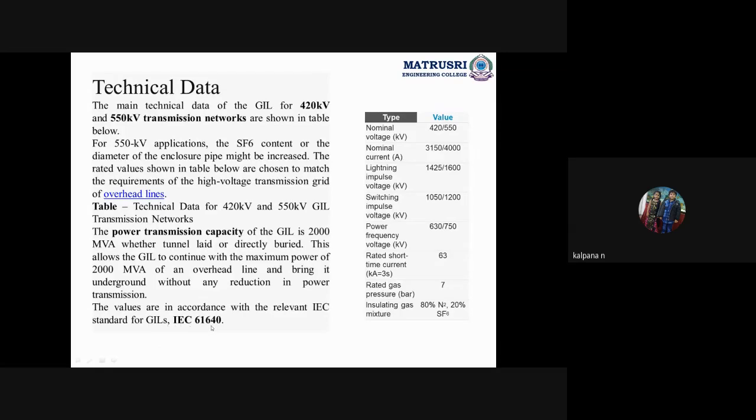In order to construct any equipment or any installation, overhead line, substation, transmission or distribution, we should go according to the IEC rules. So according to IEC 61646 we should maintain these ratings. Okay, this is a very, very important rule. We have the last point on GIL. According to this rule we are maintaining this data in order to construct the 420 by 550 GIL cable.